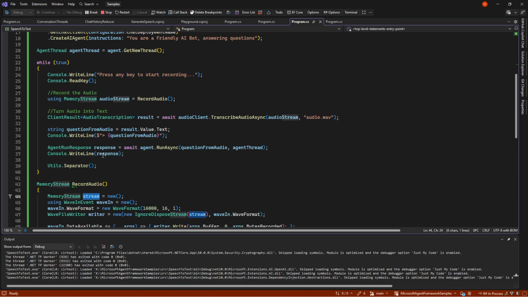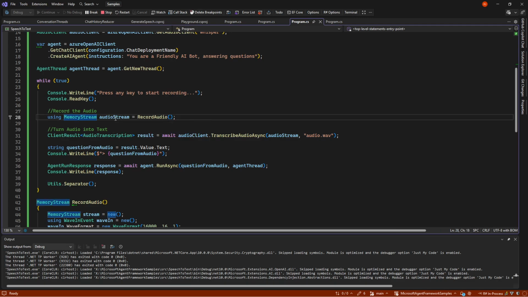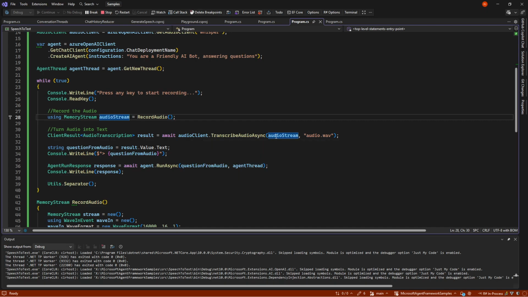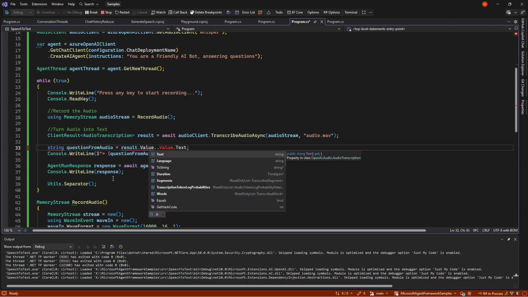But the end result is we get a stream of whatever we record until we say press any key to stop. So we have a memory stream, which we will then give to the audio client, which has a TranscribeAudioAsync. And the only thing we need to give it is the stream and then a file name. It's not really something we use at any point, but we just need to tell it a file name. We get a result back, and that result, as we can see, has a value which has the text.